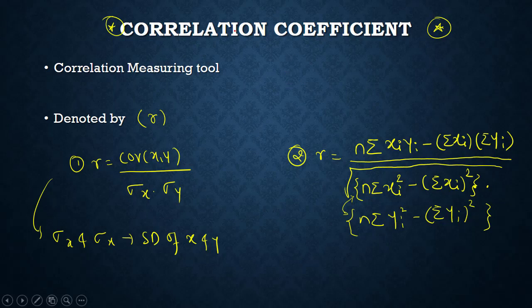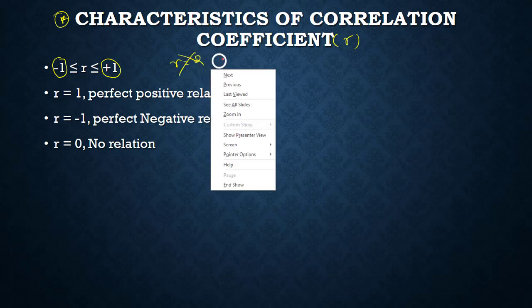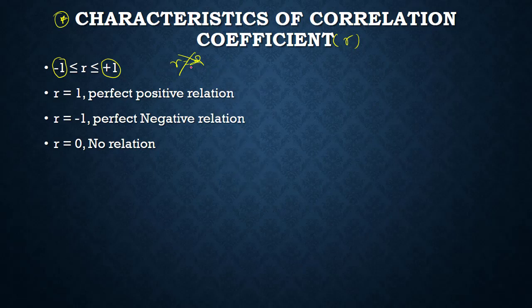Okay? So let's see one small example after this, the characteristics of the correlation coefficient. So what are the characteristics of the correlation coefficient? Correlation coefficient means it is r. So what is the maximum value of r? It is either -1 or +1. So r's maximum value is +1 or -1. If suppose the examiner gives you r equals 2, which is definitely wrong. Why? Because r cannot be equal to -2 or 2, because r's maximum value is plus or minus 1.